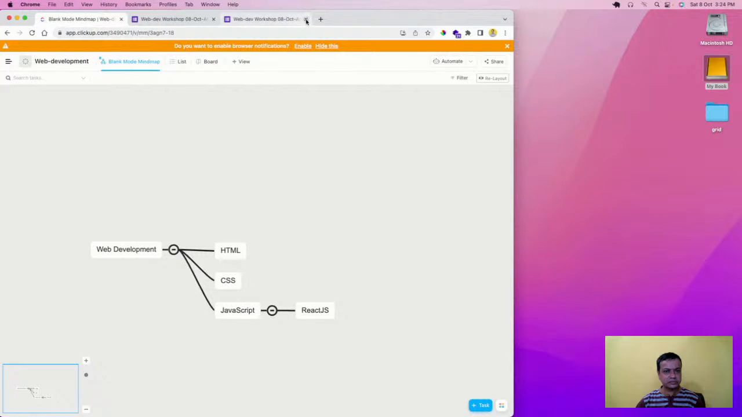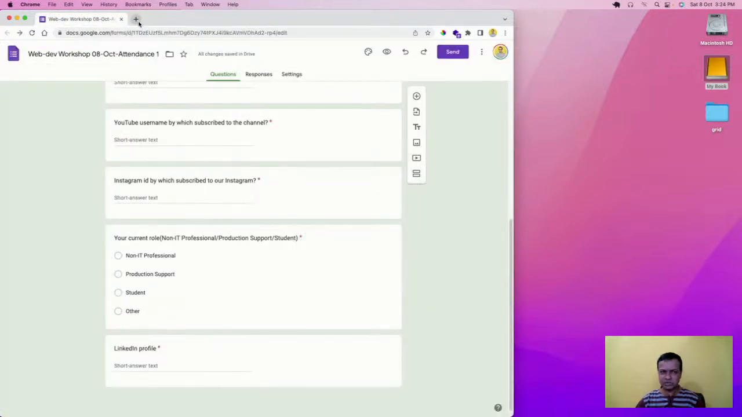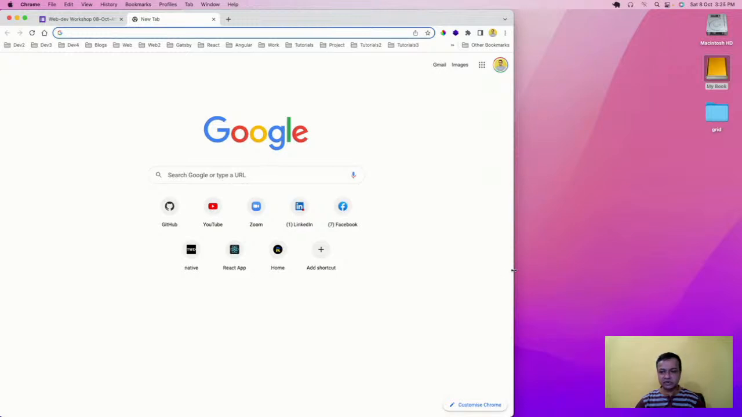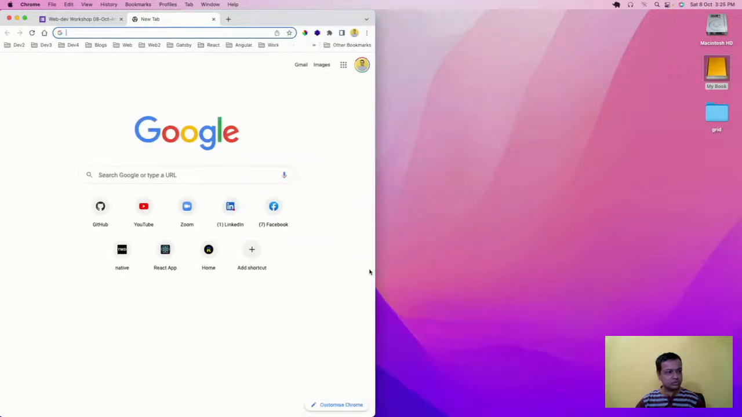Now let's get started with HTML. So what is HTML? HTML is Hypertext Markup Language. That is the first thing you have to learn if you want to begin your web development journey.